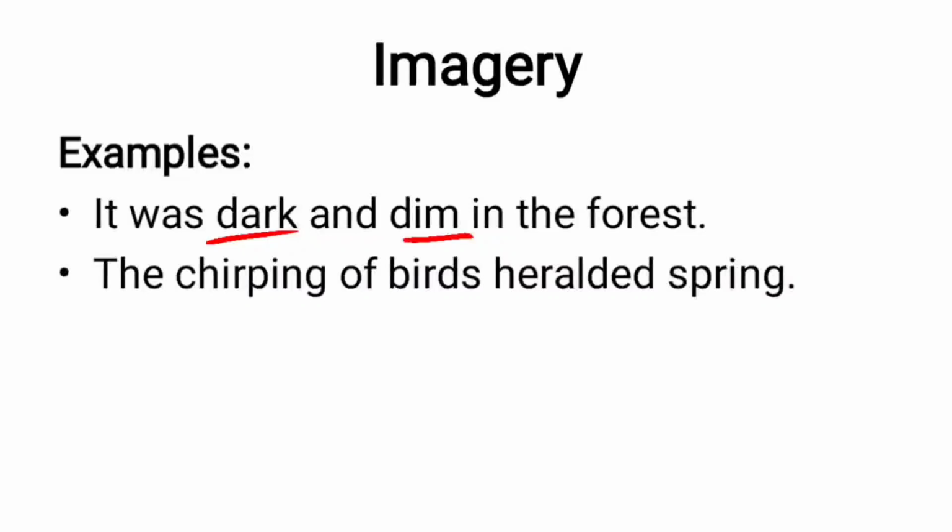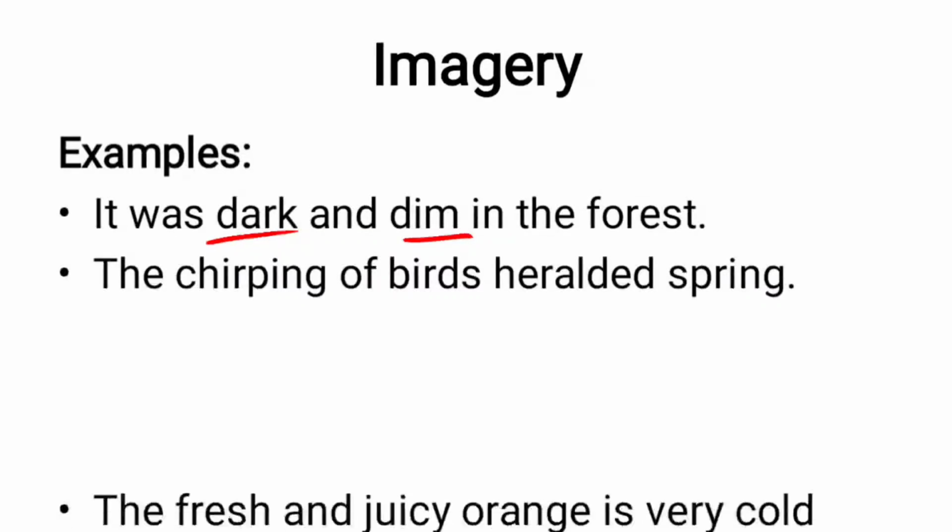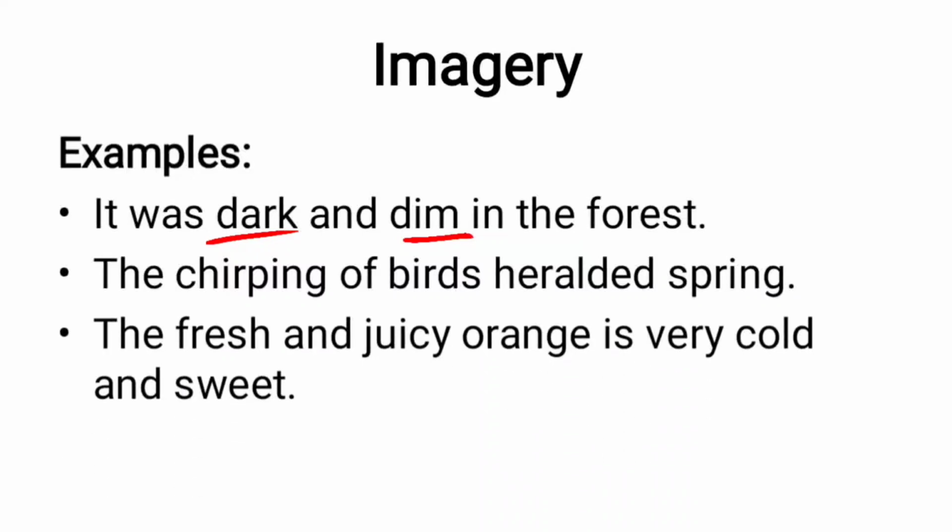And the chirping of birds heralds the spring. So chirping of birds is also creating a mental picture in our mind. The picture of sounds, those beautiful sounds that birds create. The fresh, juicy orange is very cold and sweet. So the words like fresh, juicy, cold and sweet, these are the words that are creating a kind of picture in our mind.